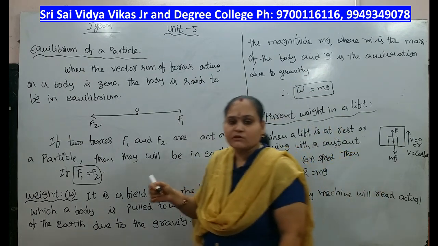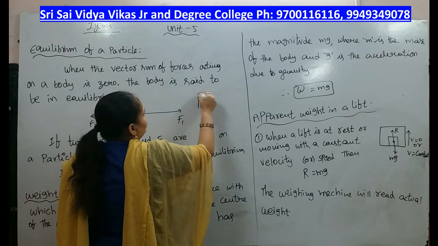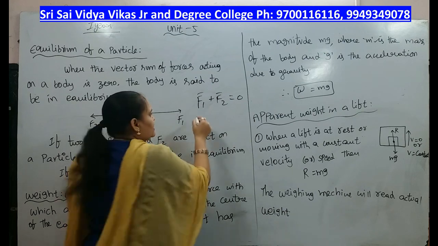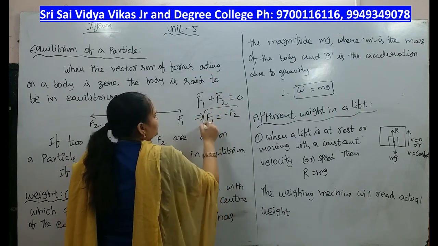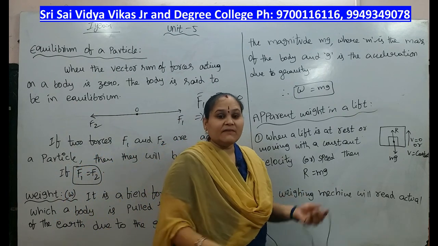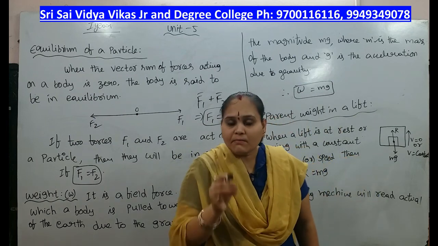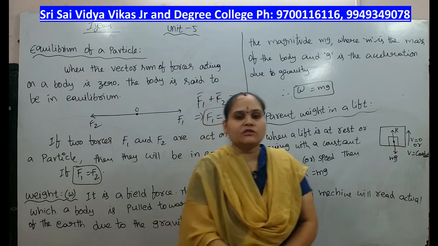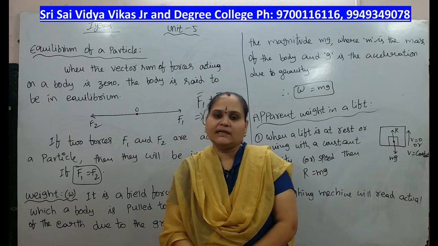That means the vector sum becomes 0. Okay, that implies F1 will be equal to minus F2. The sum of the vector forces acting on that body will be equal to 0. Then that body is said to be in equilibrium state.